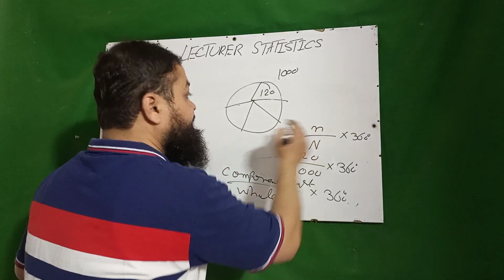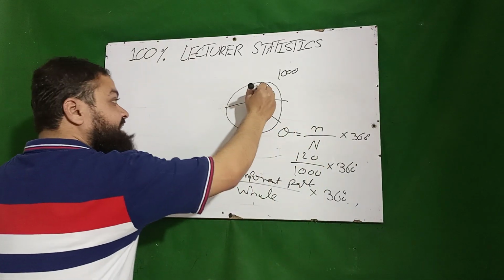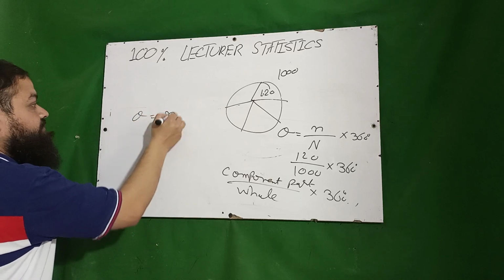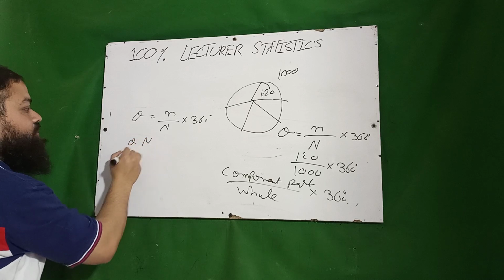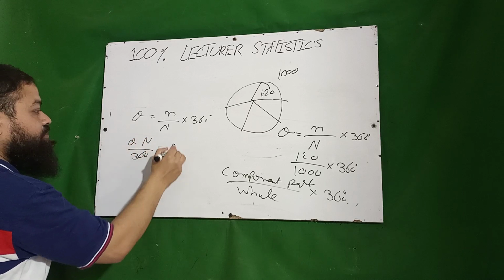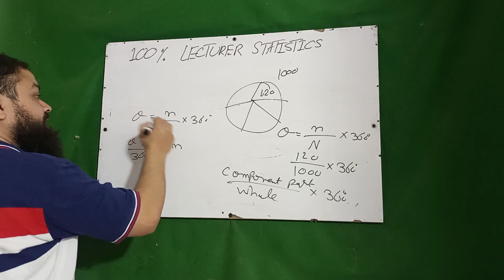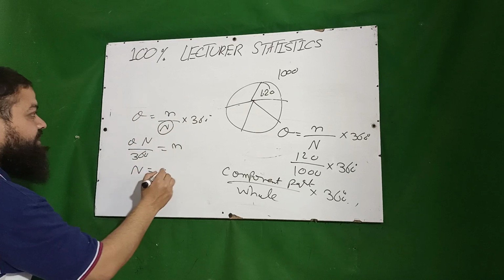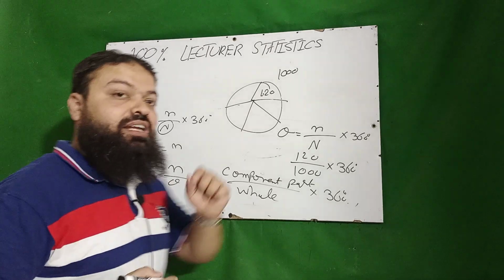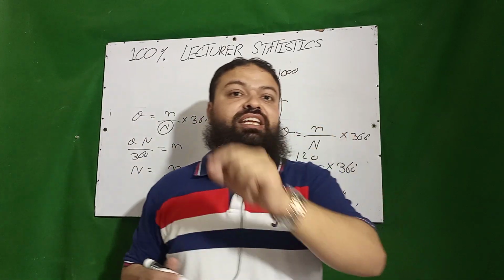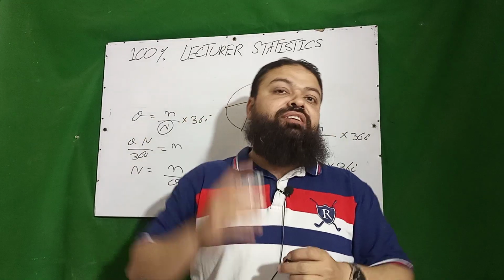If you are to calculate small n, the number of people in that sector, it can be calculated with the formula: theta multiplied by capital N over 360. That is the formula of small n. And if you want to calculate capital N, it will be small n over theta multiplied by 360 degrees. These are important parts of every written test.